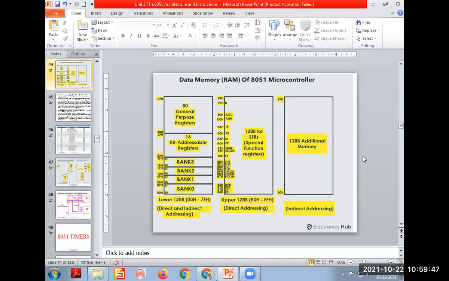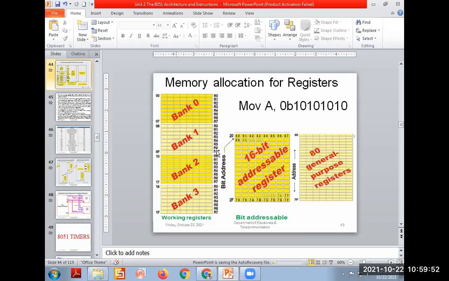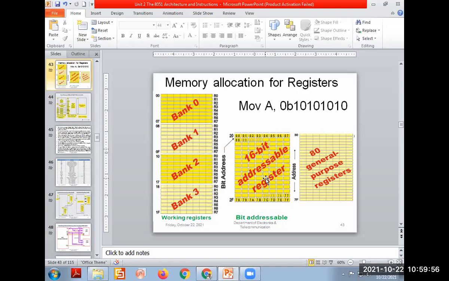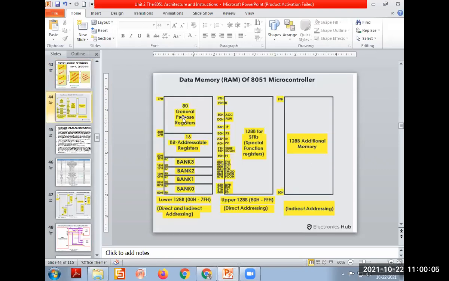Hello? Yes. So this third part, we have seen that if you observe this diagram, it has the 4 register banks, then the 16-bit addressable registers, and 80 general purpose bytes. And at the topmost it is there, that is for the special function registers, SFRs.